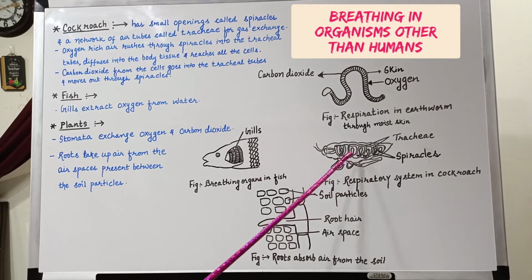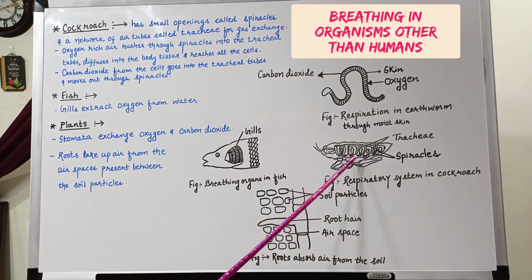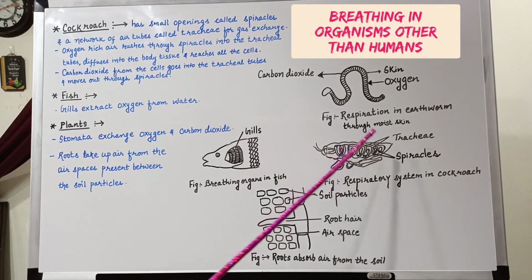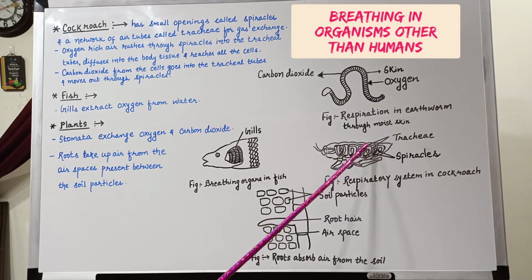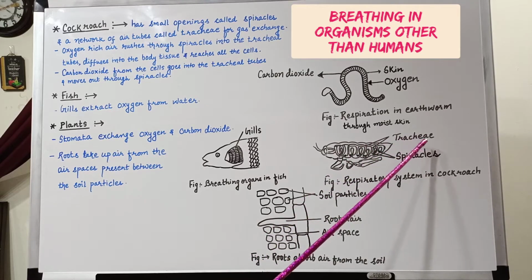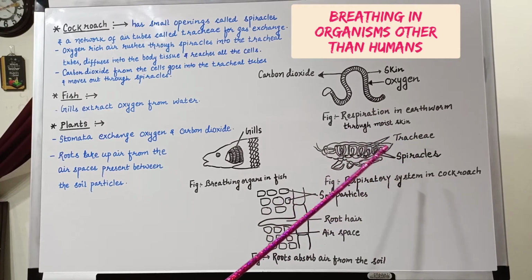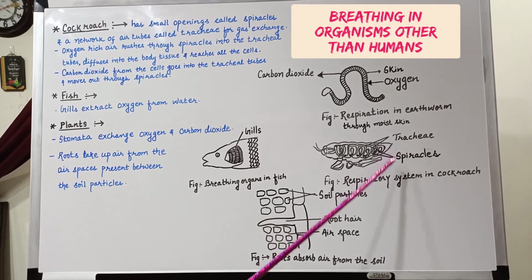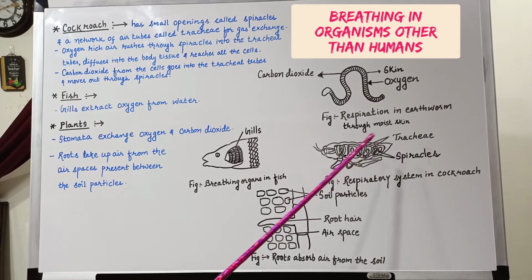If you see the internal structure of cockroaches, you will find many small holes. These small holes are called spiracles, and there is a network of tubules. The network of tubules is called trachea, and the plural is called tracheae. Interestingly, spiracles are only found in insects and not in any other organisms.